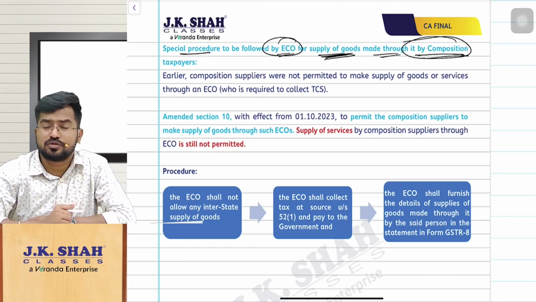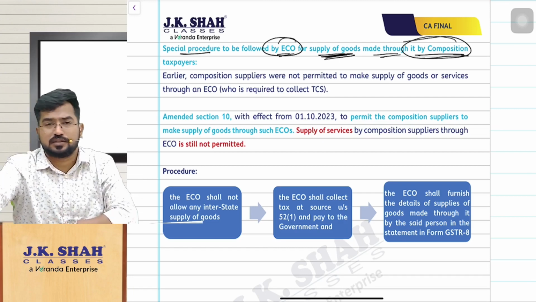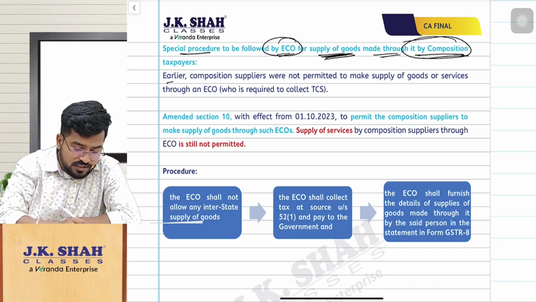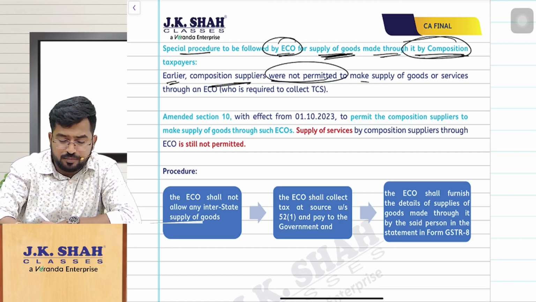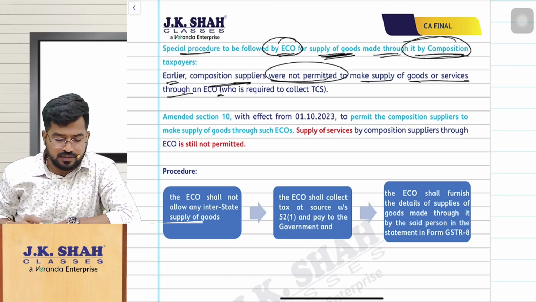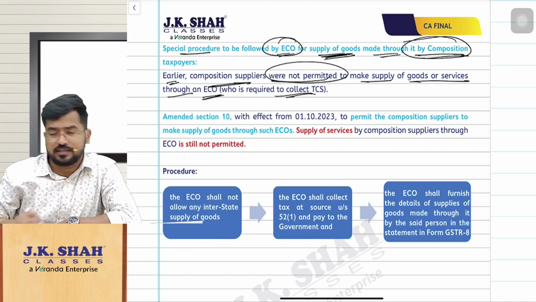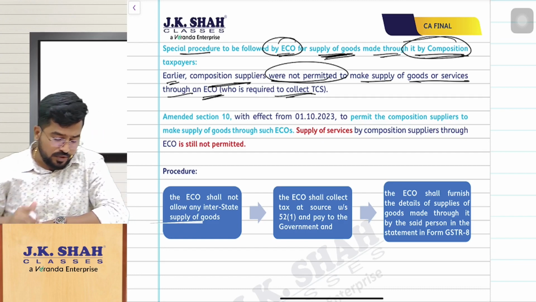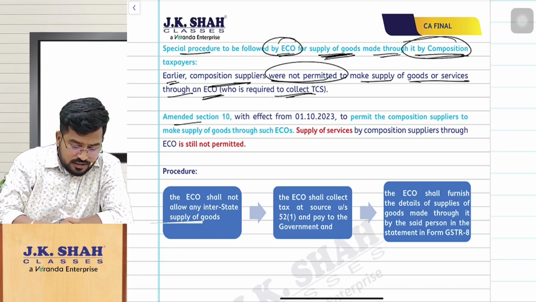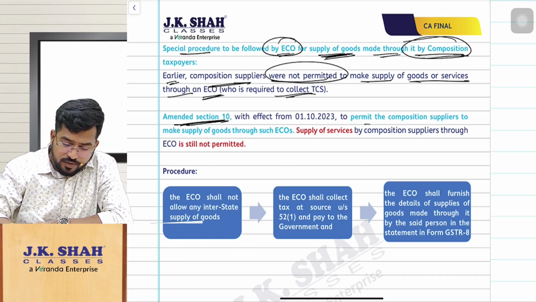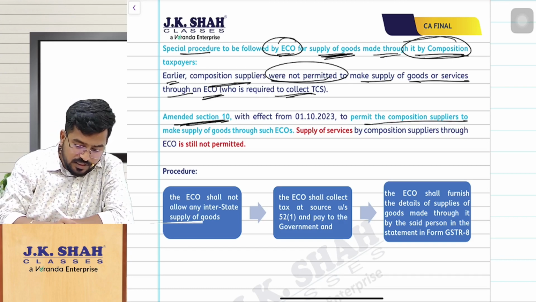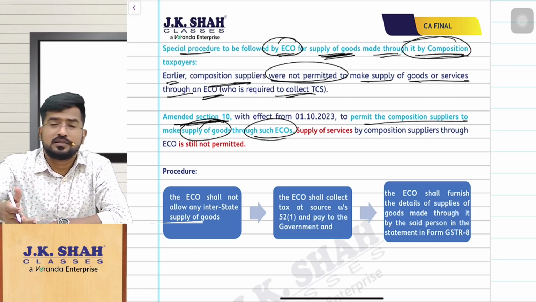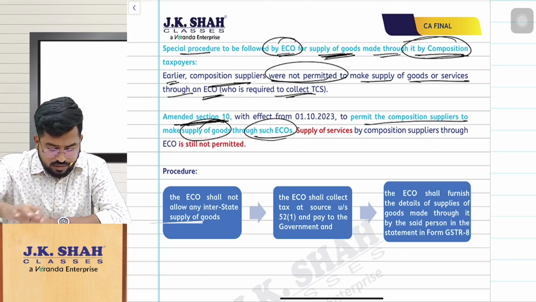For example, I am selling goods through Amazon and I have opted for the composition scheme. In that case, what is the procedure Amazon has to follow? Earlier, composition suppliers were not permitted to make any supply of goods or services through an e-commerce operator, who is required to collect TCS. Of course, e-commerce operators are supposed to follow the section 52 TCS provisions, you know that. Now section 10 has been amended in such a way that it permits composition dealers to make supply of goods through an e-commerce operator. We are allowing even those who are not registered to supply through an e-commerce operator. So obviously, this also we have liberalized.